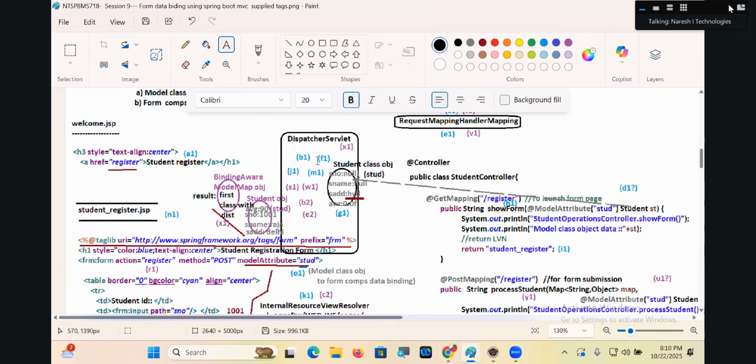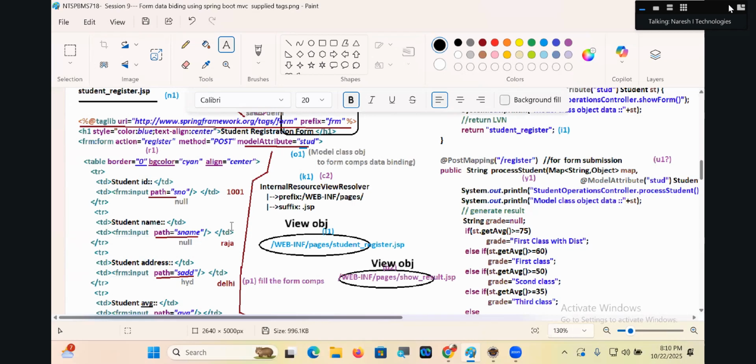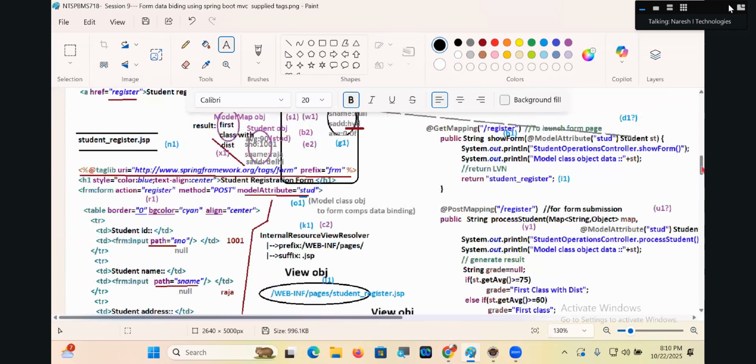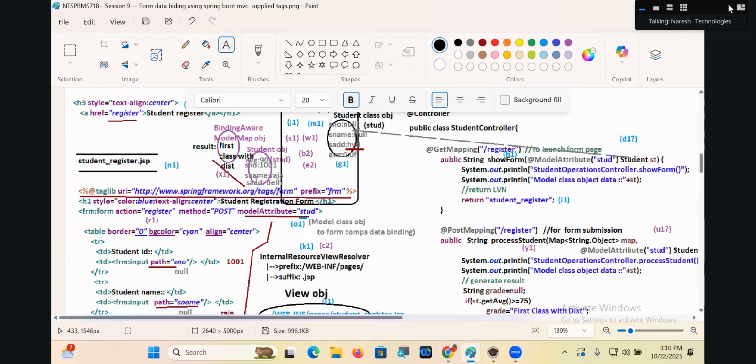Next, X1. U1, X1: by seeing them, it will create an empty shared memory and a model class object having the form data. In the form, let us assume I am passing 1001 Raja Delhi. The data is kept over there. Come on, be active, my dear.